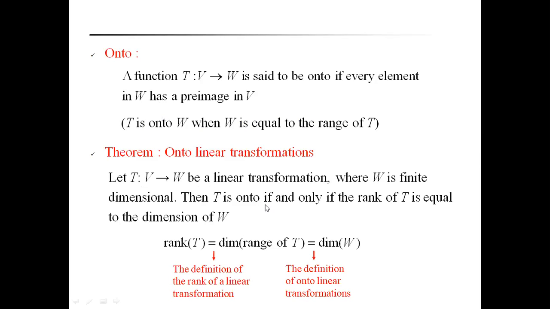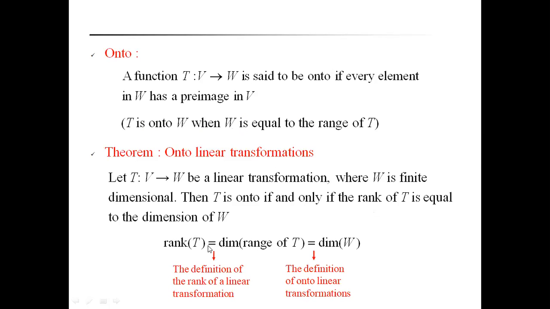Then T is onto if and only if the rank of T is equal to the dimension of W. What is the definition of the rank of T? Rank of T is the dimension of the range of T. By the definition of onto mapping, the range of T is the codomain W. That's why the rank of T is equal to the dimension of W.